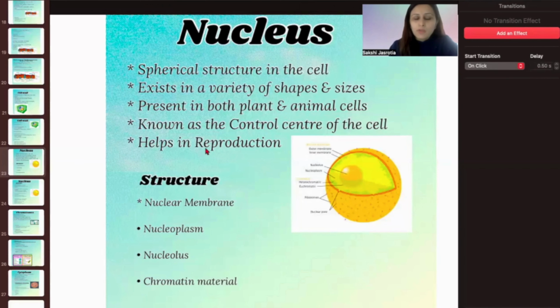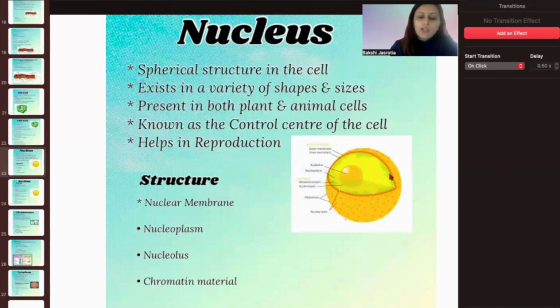It helps in reproduction. Why reproduction? Because all the genetic material is here; chromosomes and chromatin fibers are here. So during cell division, these all come together and hence reproduction starts from here only. Now we'll talk about the structure of the nucleus, what is present inside the nucleus. As we discussed, in the cell membrane, the plasma membrane was present.